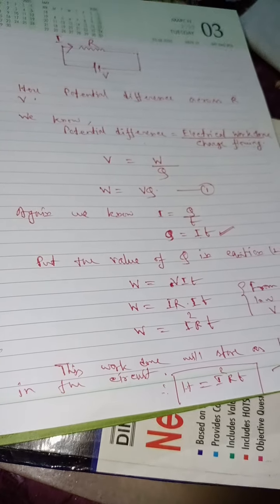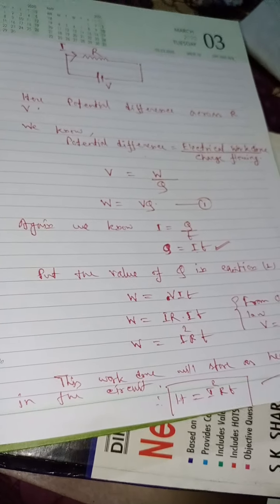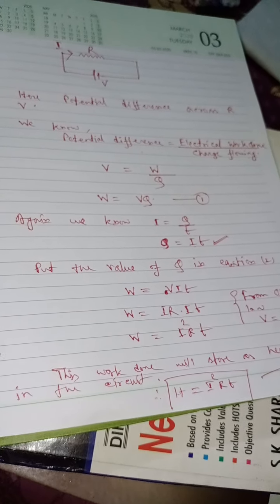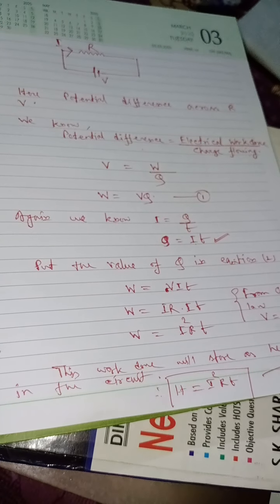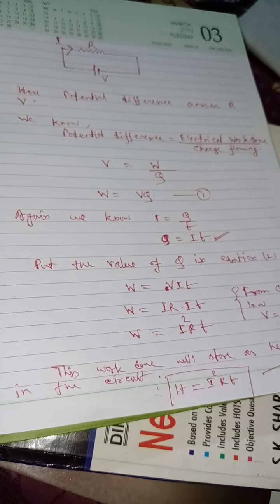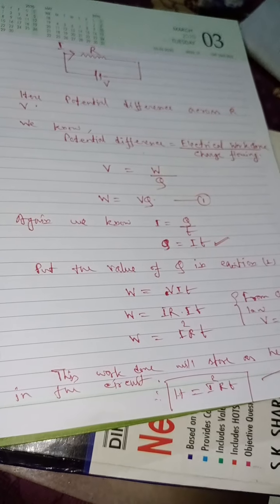And another thing, if more heat is produced in the coil of the electric heater, at more heat the coil may melt. So there is also a problem. So how can we avoid this problem?